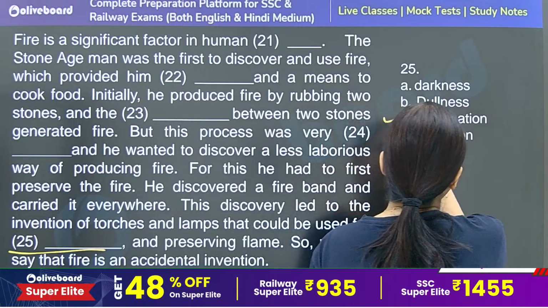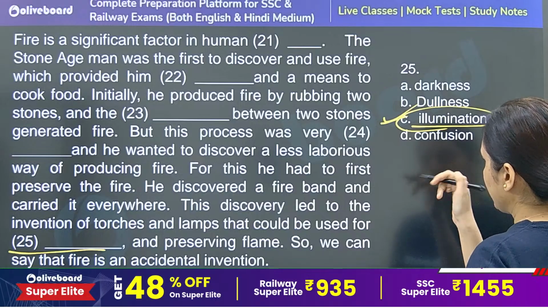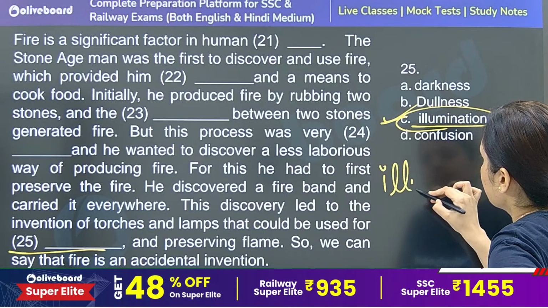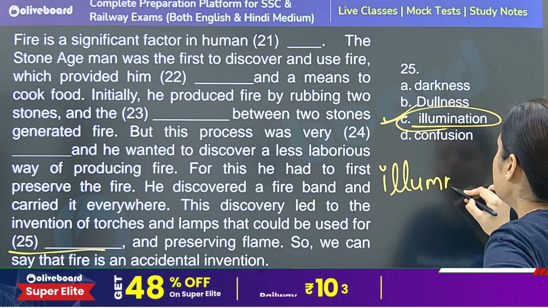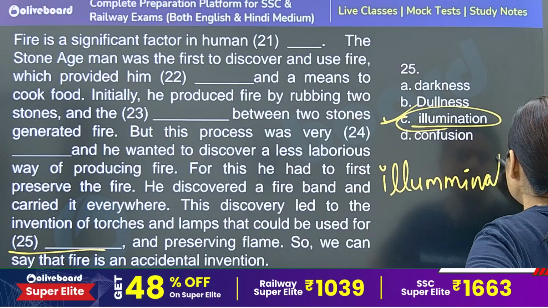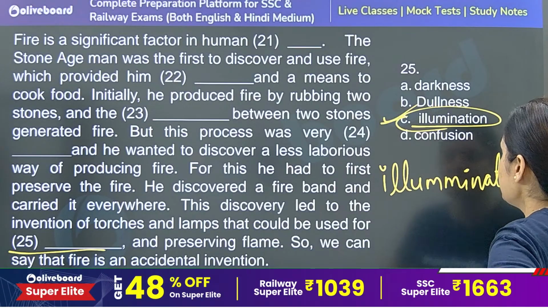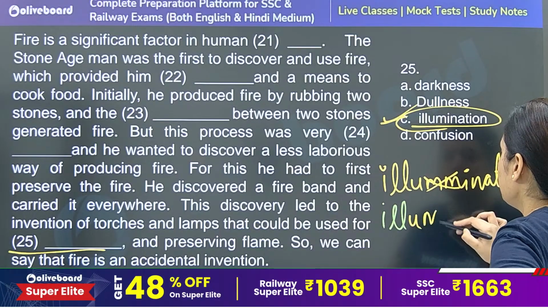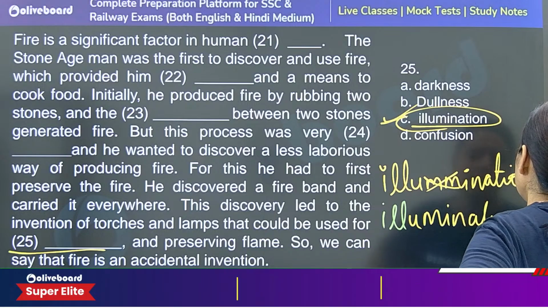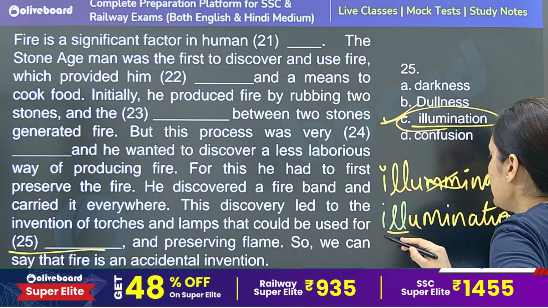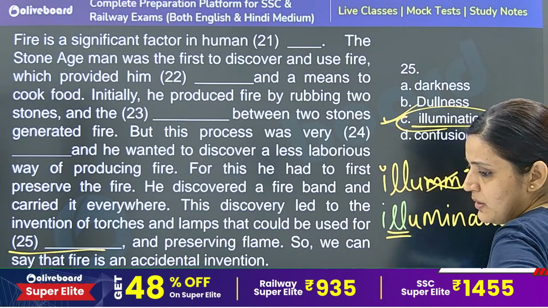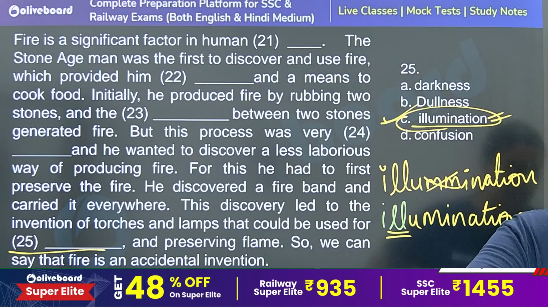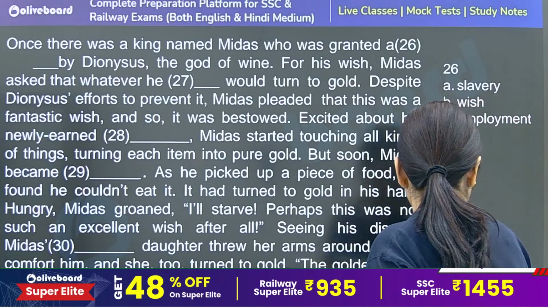Please remember the spelling of illumination. They have asked this spelling multiple times in the spell check part. So they give the spelling likewise, ILLUMMI, illumination. This is how they ask in the exam. This is the incorrect spelling. Illumination's correct spelling is ILLU, illumination. This is the correct spelling. Double L, never use double M. Please be clear with the spelling. This is an important spelling. Darkness, dull and confusion are not the correct answers. C is the correct one. Next.